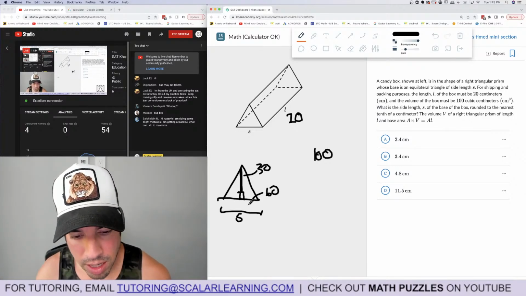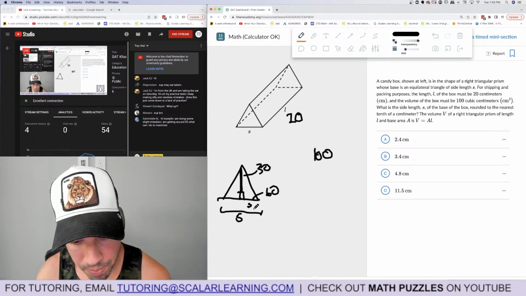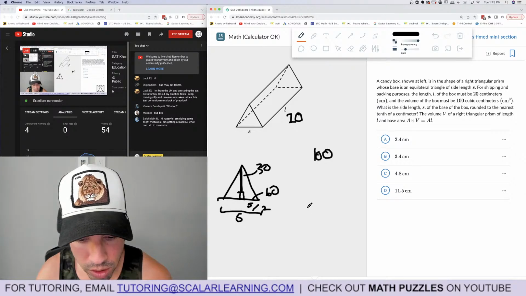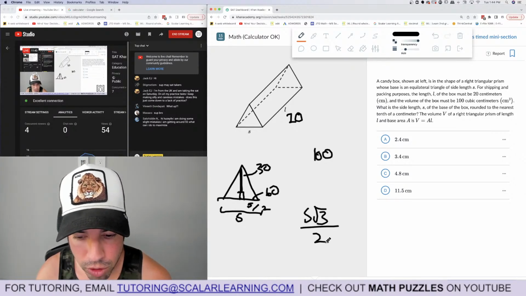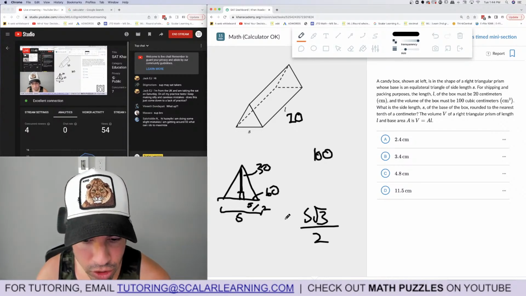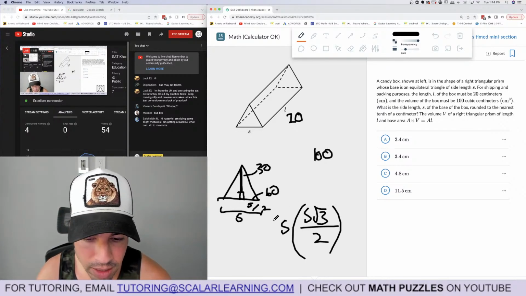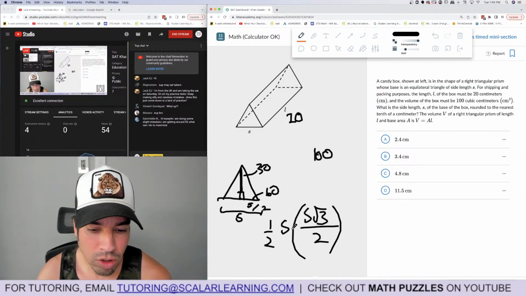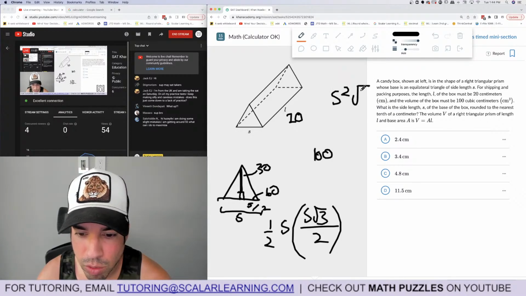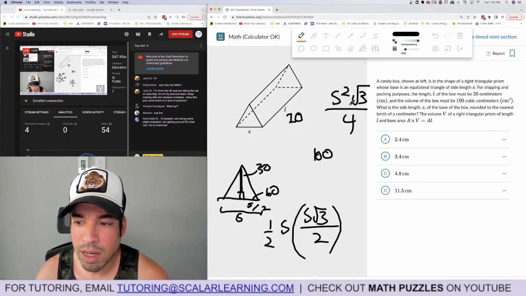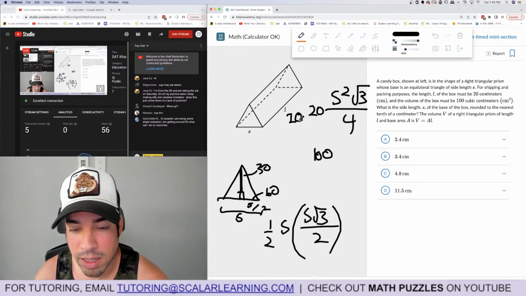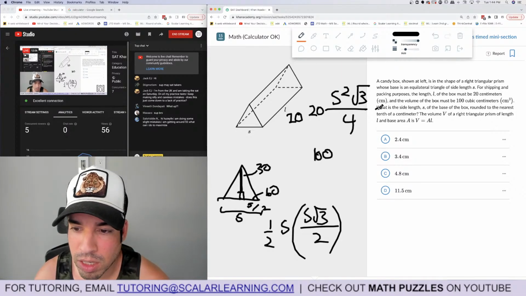For a 30-60-90, if this is S over 2, that's half of S, then this side is the small side times square root of 3. So S square root 3 over 2. Now to get the area of that triangle, we do base, which is S, times the height, times 1/2. So we get S squared square root 3 over 4. Yeah, that's the formula, by the way. Then we multiply it by the length, or the height in this case, which is 20. And this is supposed to equal 100.